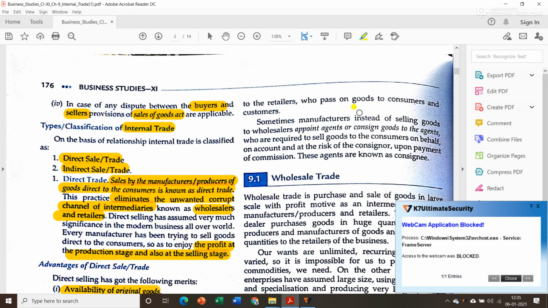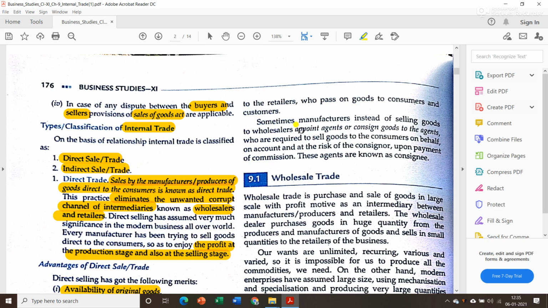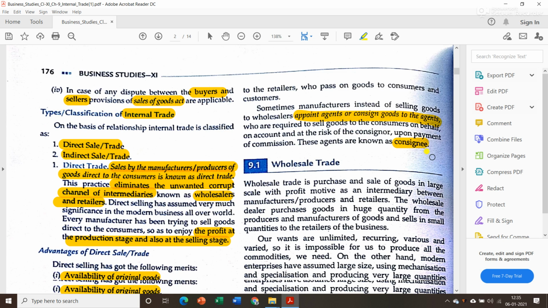Sometimes the manufacturer, instead of selling goods to a wholesaler, appoints agents or consigns goods to the agents, who are required to sell goods to the consumers on behalf, on account and at risk of the consignor upon payment of commission. These agents are known as consignee. When the manufacturer appoints agents for selling their goods, those agents are known as consignee.